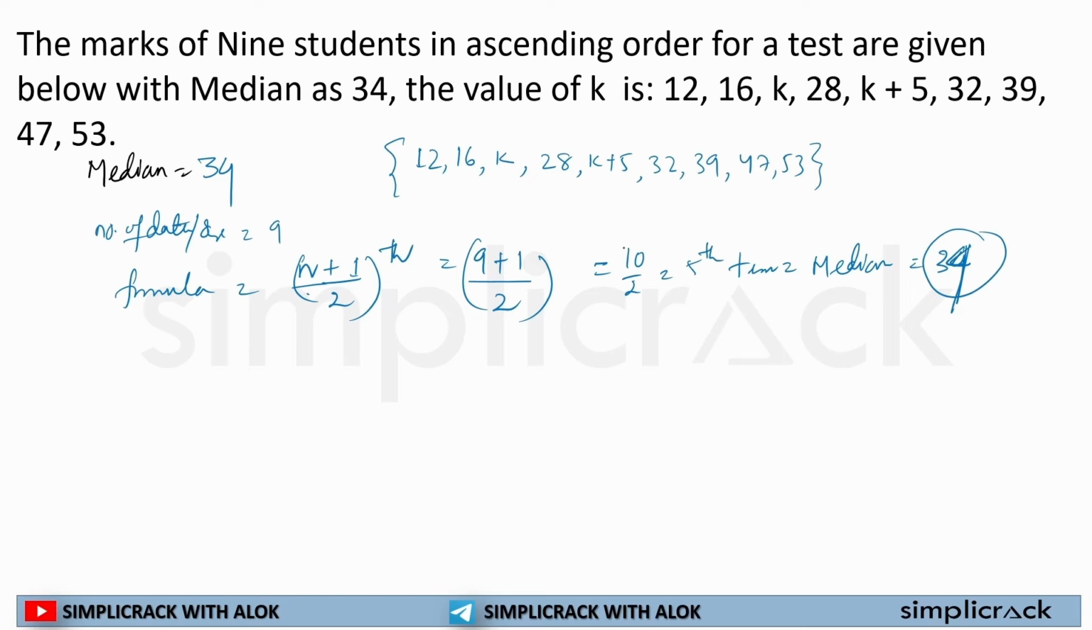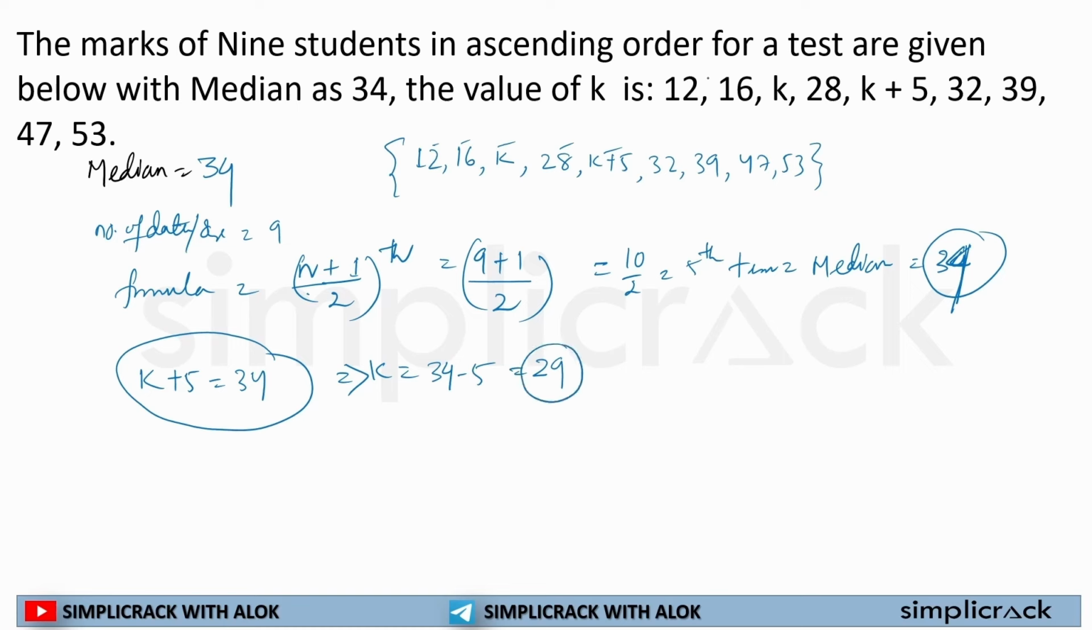So let's count the 5th term. First, second, third, fourth, 5th. So the 5th term, that is k plus 5, is equal to the median, that is 34. So k will be what? 34 minus 5. k plus 5 is equal to 34, so k will be 34 minus 5, which is equal to 29. So the value of k is equal to 29.